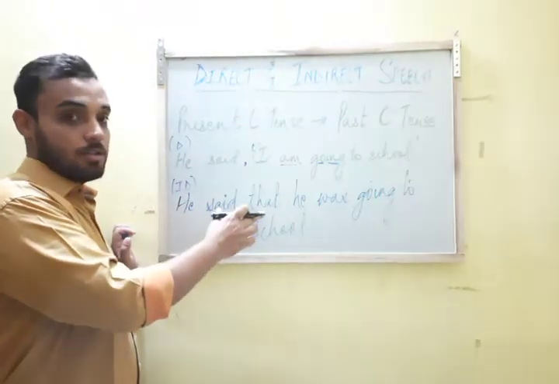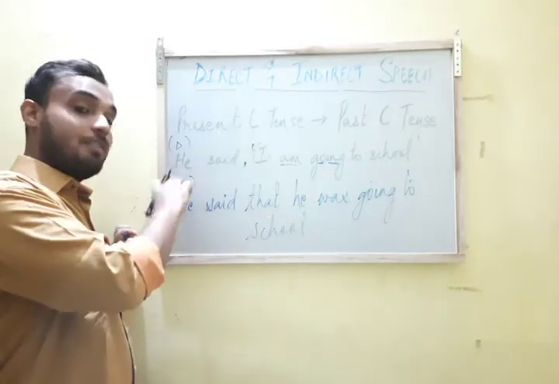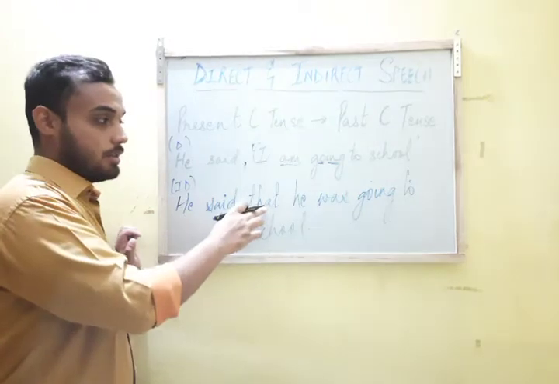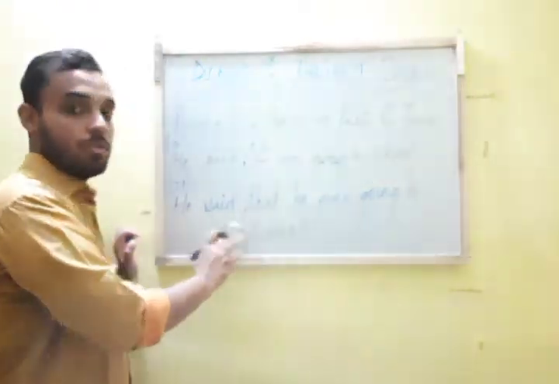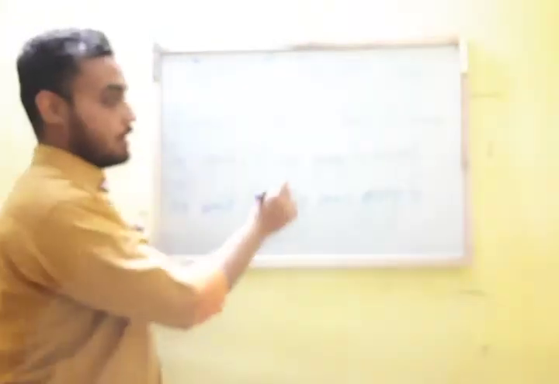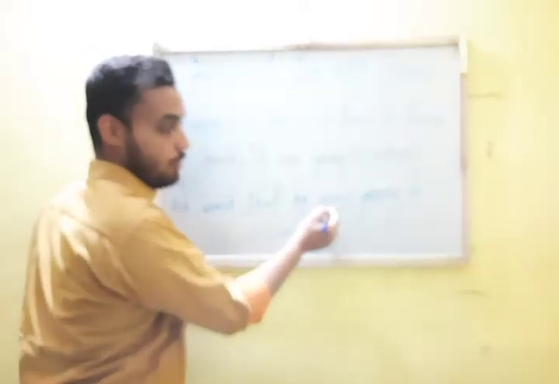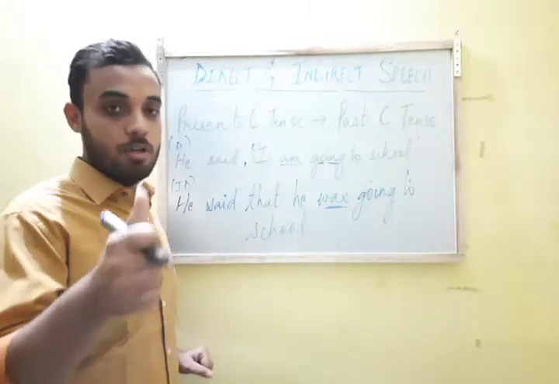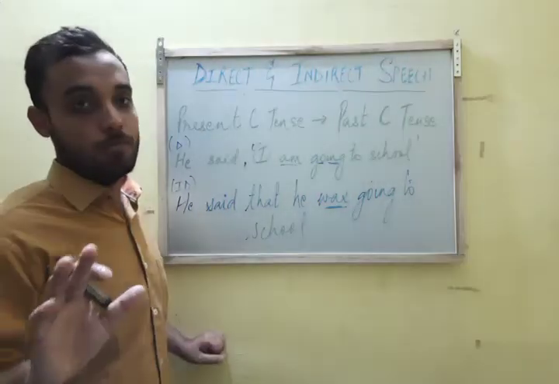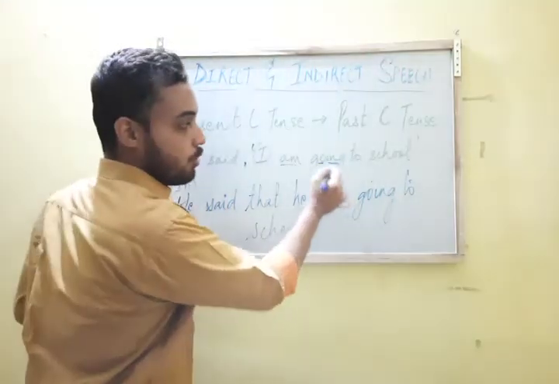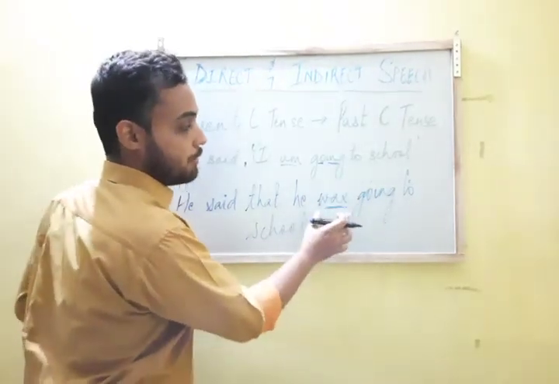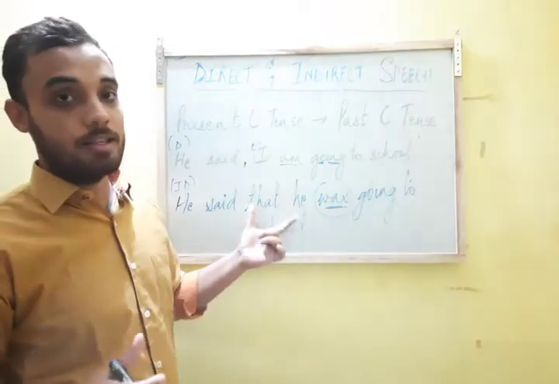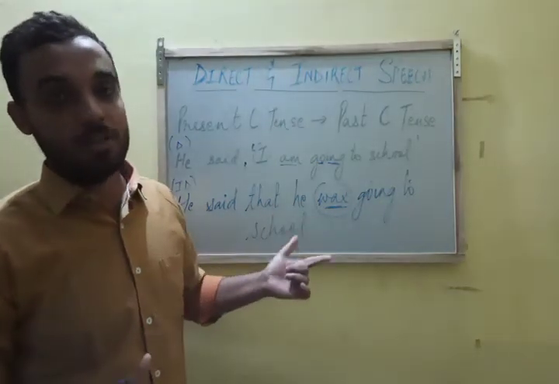He said that. Who was going to school? He was going to school, not you. Okay, he said that he was going to school. Okay, am changed to was. Is, am, are is the present form. Was, were is the past form. Okay, going will remain the same. But with this helping verb was, this indirect speech changed into past continuous.